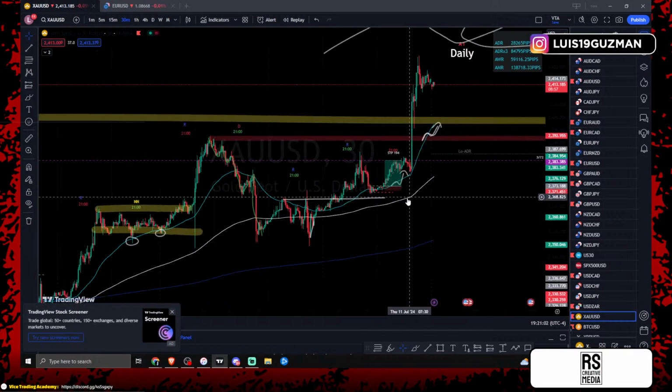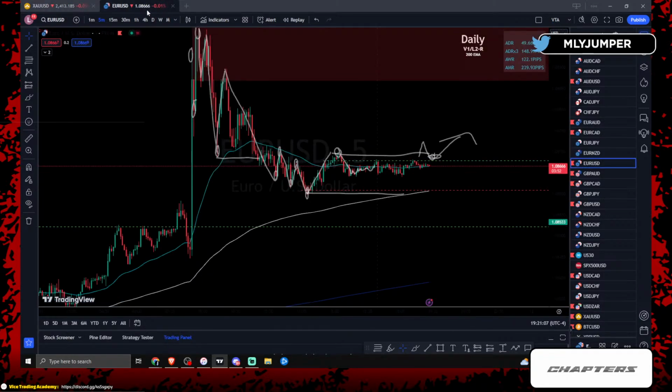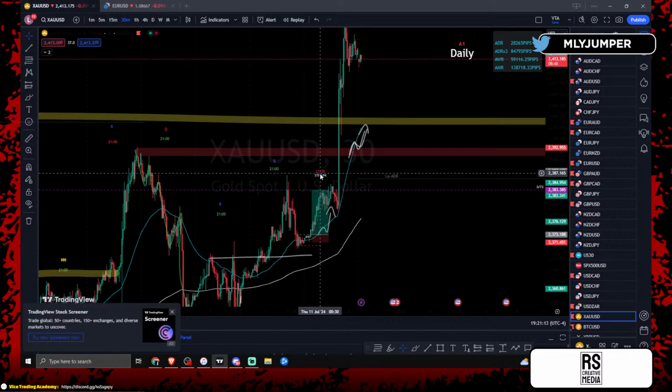Gold, beautiful trade yesterday during the stream. We called it out. Very similar to what we're looking for on EU. Right, very, very similar. So keep an eye on it. Gave us a 372. Beautiful.